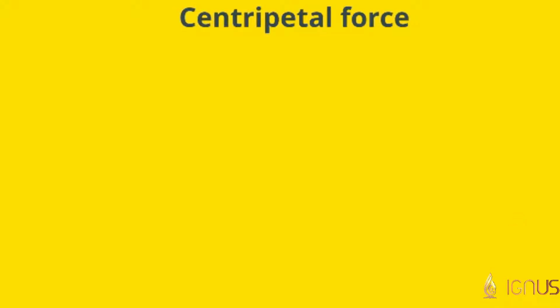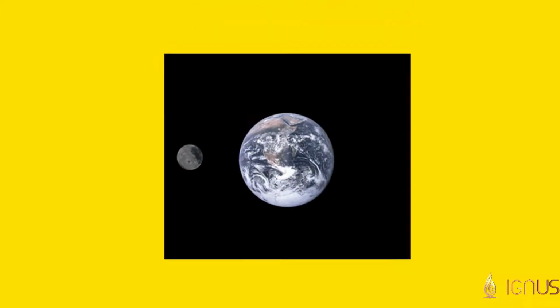The force acting on the ball when the string is attached is called a centripetal force. Centripetal means nothing but center seeking. For a body to revolve around a circular path, this force is very important. The moon revolves around the earth and the earth revolves around the sun due to the same force. For the moon to revolve around the earth, the necessary centripetal force is provided by the earth's gravity.